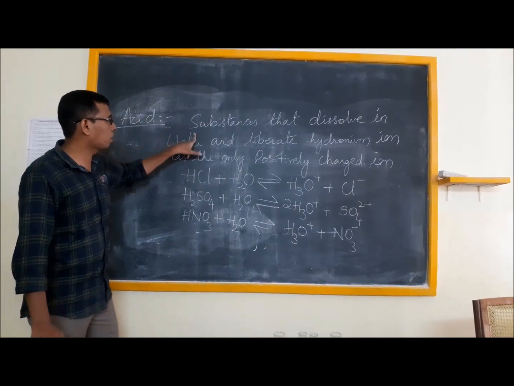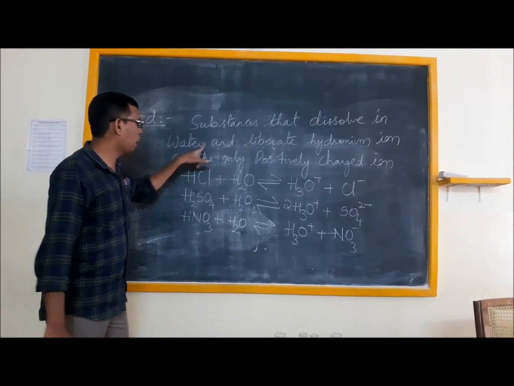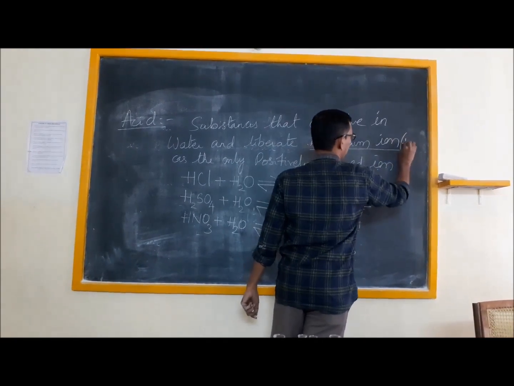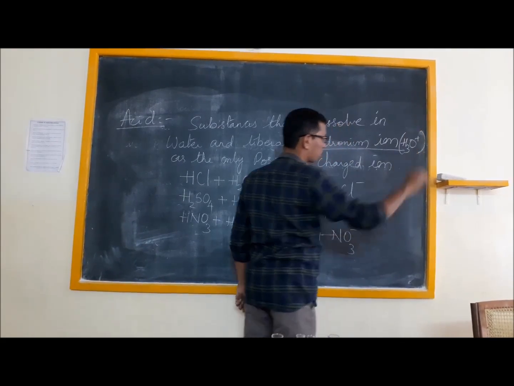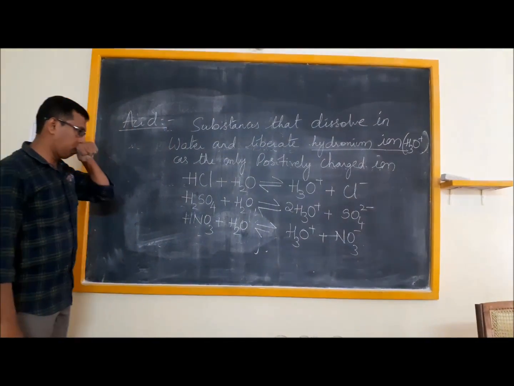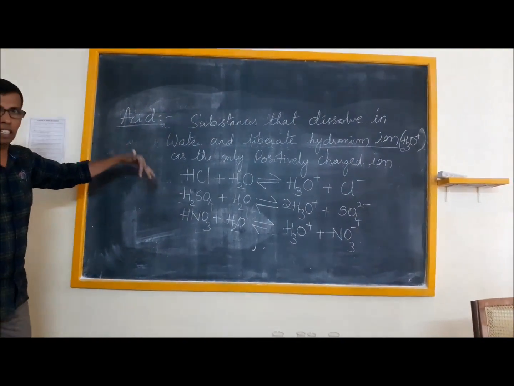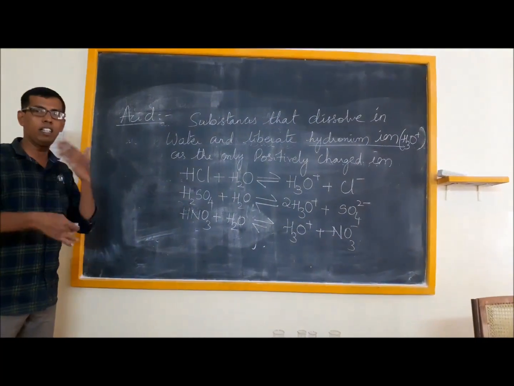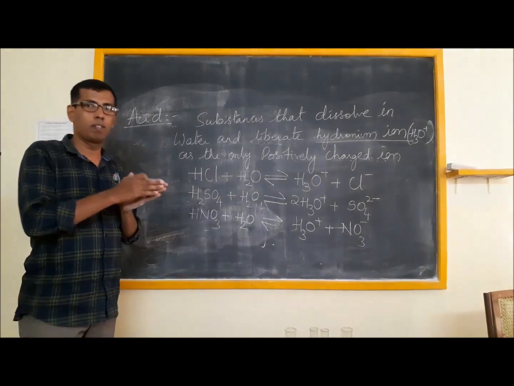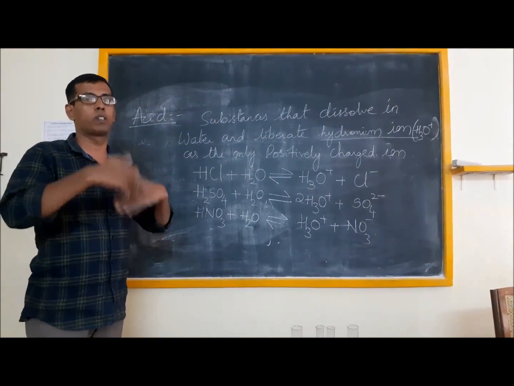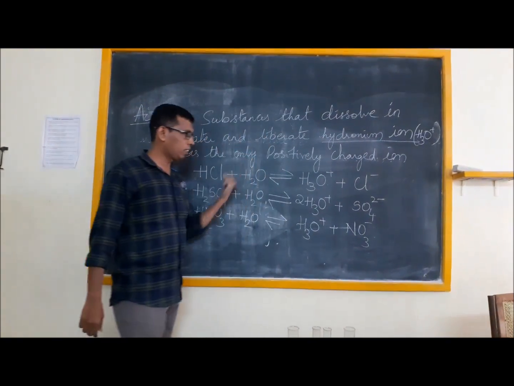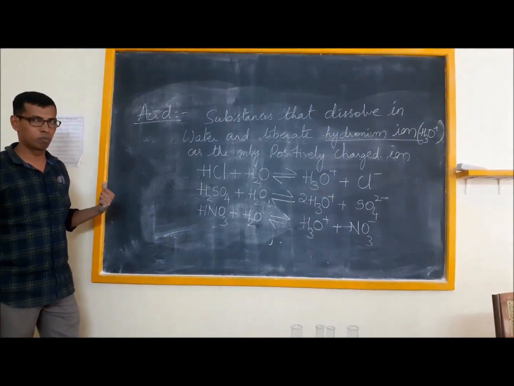So, that is the statement. What are acids? Substances that dissolve in water and liberate hydronium ion. Hydronium ion is nothing but the H3O+ ion, so H3O+ ion is common. Now, this is a definition of an acid: you are defining the substance called acid with respect to its behavior when it is put in water or dissolved in water. You can note down these equations too.